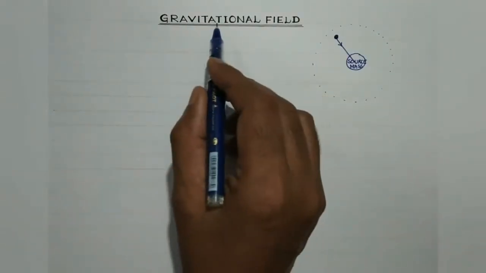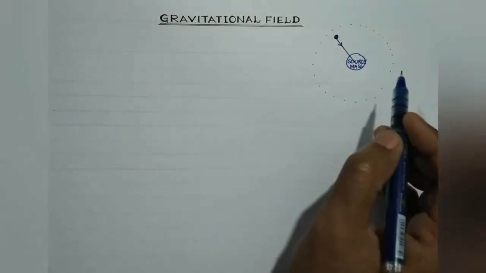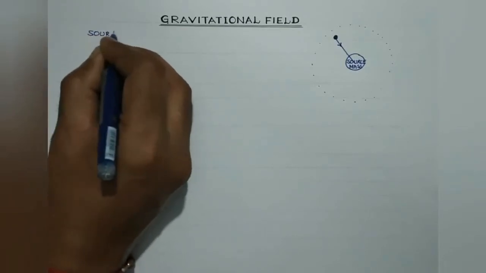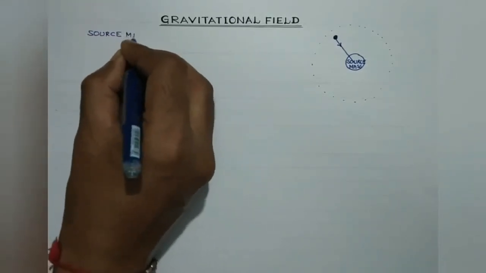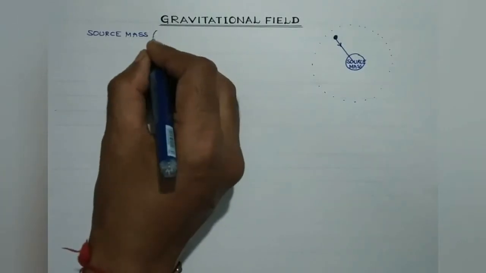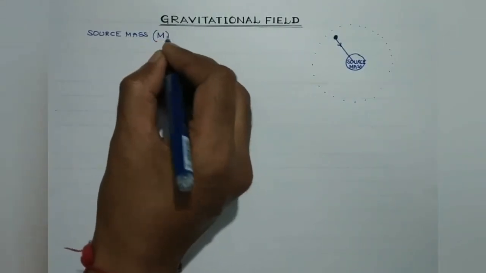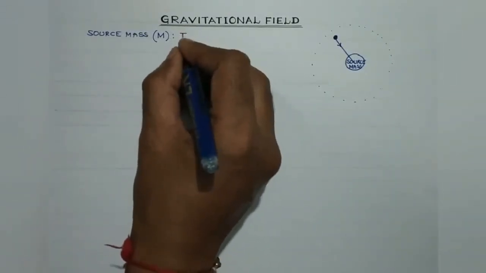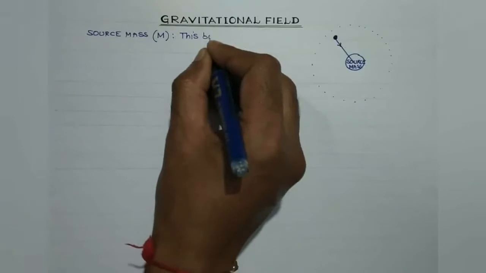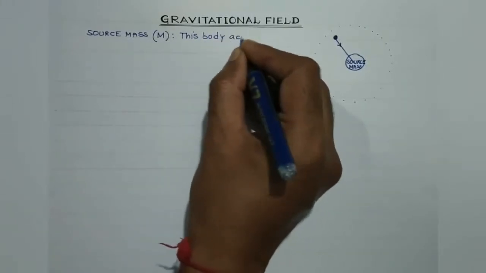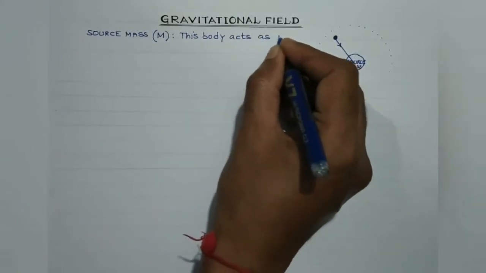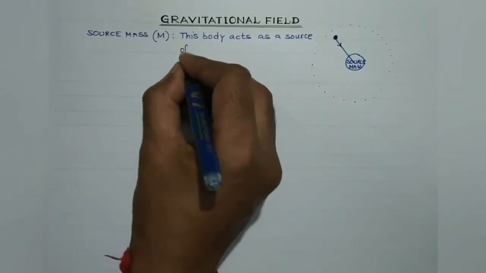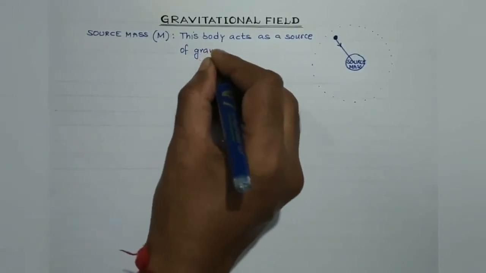So in order to discuss the gravitational field in detail, we need to understand two concepts. First is the source mass. It's a body of huge mass. It acts as a source of gravitational field, right? So this body or particle acts as a source of gravitational field.